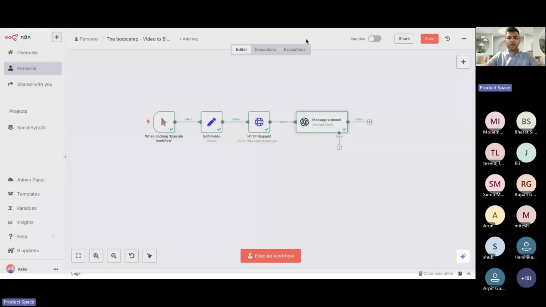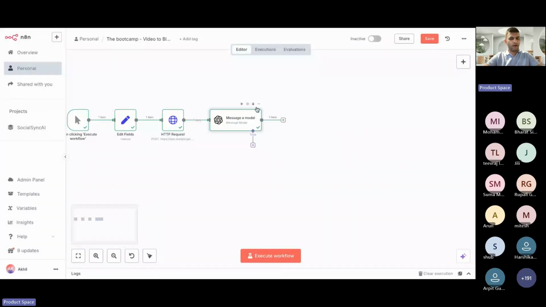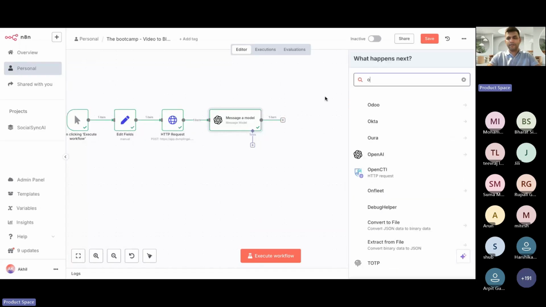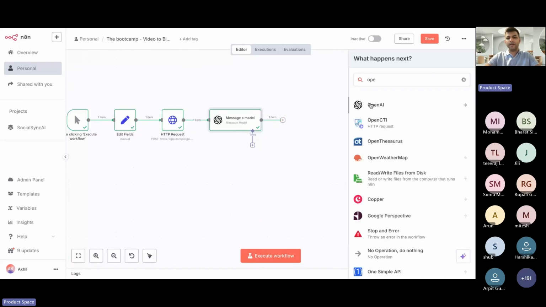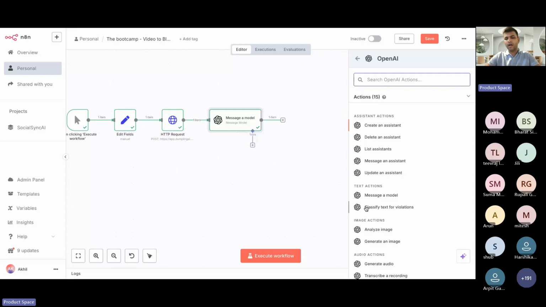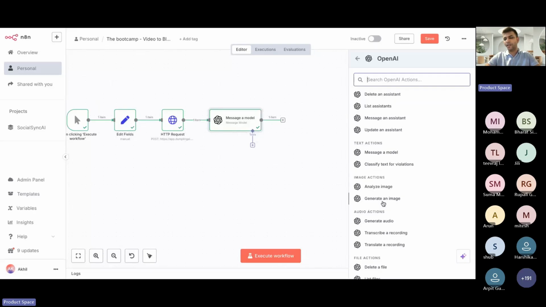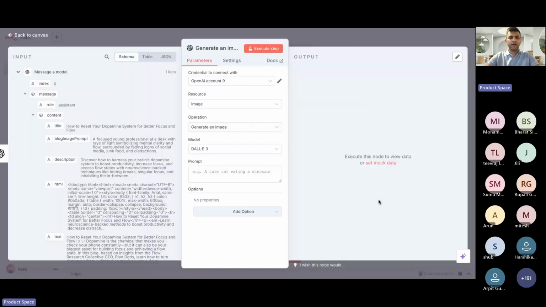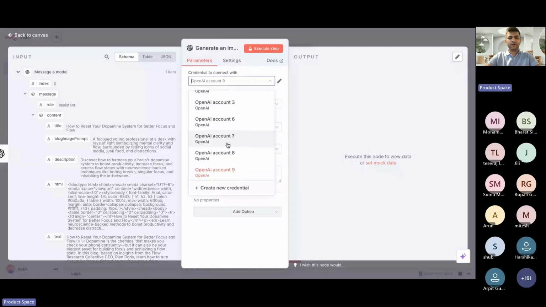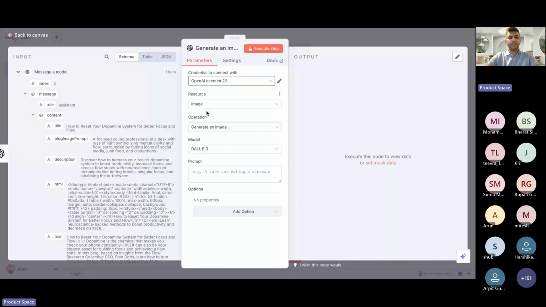Now that I have generated the text blog content, I'll generate an image. I'll simply follow the same process: click on OpenAI, and instead of message a model, I will click on image action, generate an image. I'll use the same account that I was using earlier. This is the model I'm going to use, and the prompt is going to be this blog image prompt.